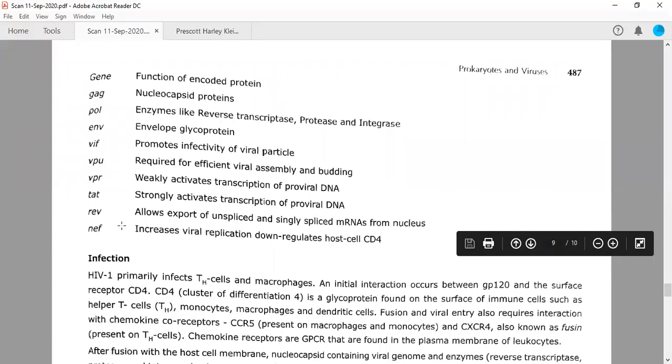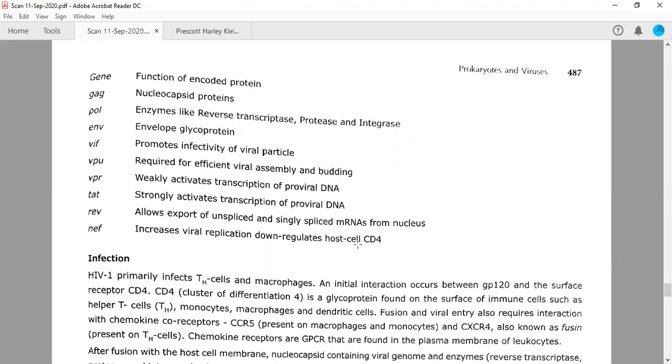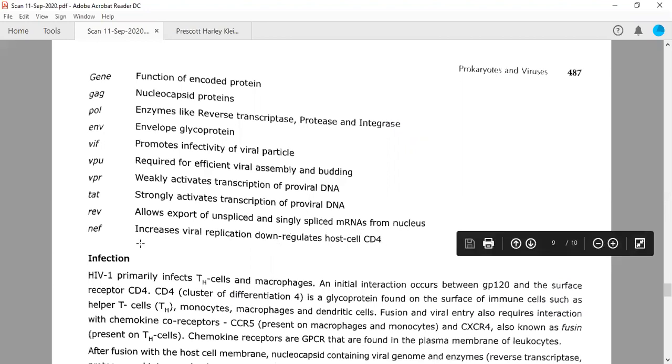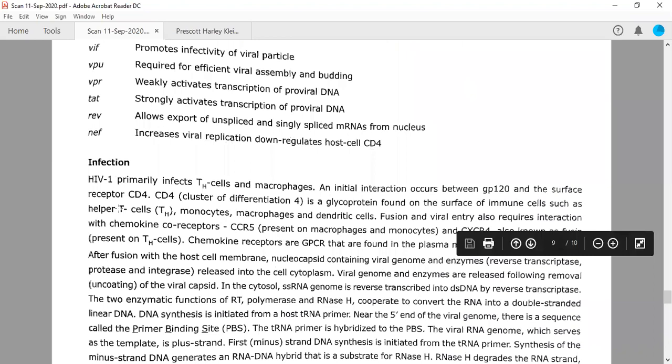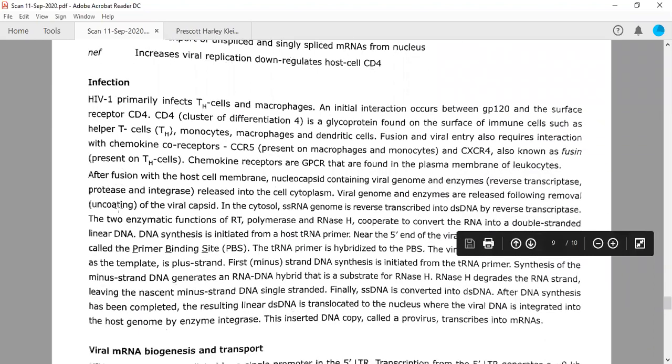NEF is a gene which will encode proteins that increase viral replication and downregulate the host cell CD4. Because the host T helper cells are having CD4 markers, it will increase the viral replication, but it will decrease the CD4 expression on T helper cells. So this is the function of the last gene which is present in the viral genome.